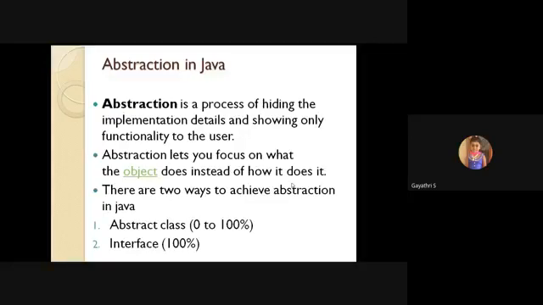The second is the interface. With an abstract class, you can achieve abstraction from 0 to 100%. That is, you can use an abstract class as a partial implementation of abstraction. An interface brings the full implementation of abstraction, 100%. It can give 100% abstraction, while an abstract class brings abstraction in a partial manner, 0 to 100%.